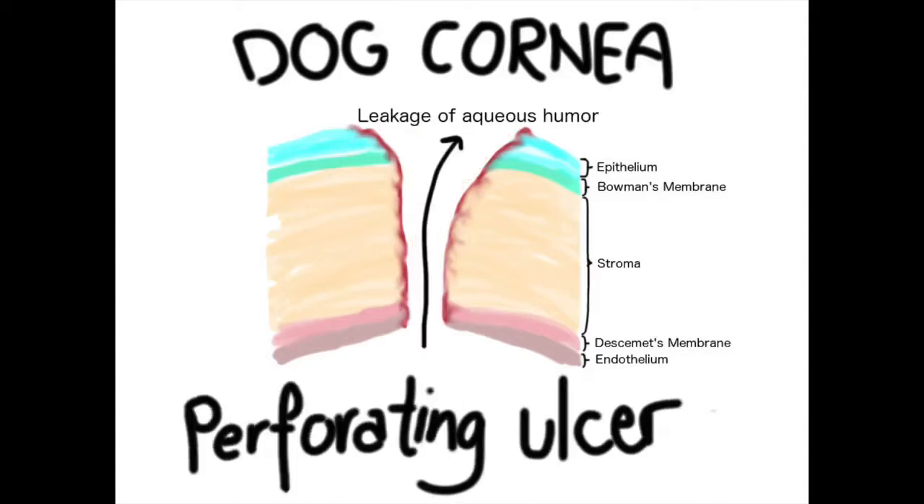This illustration shows a perforating ulcer. In this case, the Descemet's membrane is broken, and aqueous humor, the liquid inside the eye, leaks out. Here are some examples of the different types of corneal ulcer.